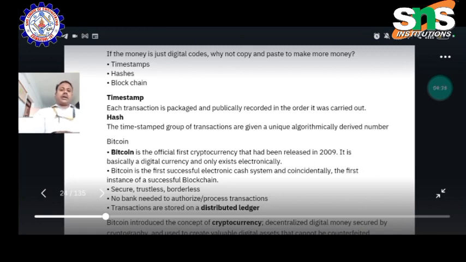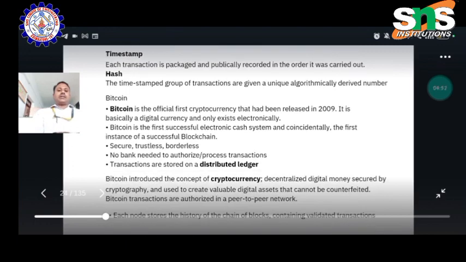Transactions are stored on a digital ledger. If we are going to do any fund transaction, we enter our ID and unique password to log into the particular merchant or bank account, and we progress the operation. At that time we receive a one-time password. We enter that one-time password and submit, and the funds are automatically transferred to the third party's account. This will be entirely stored and noted down in your distributed ledger. So this is the methodology by which Bitcoin progresses to the next level of cryptocurrency.